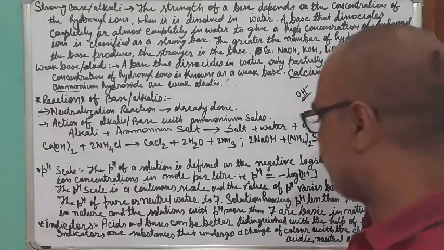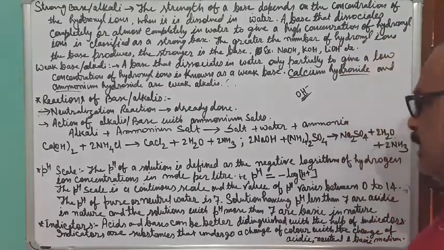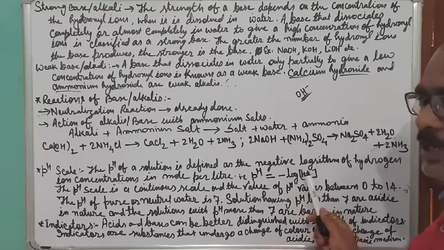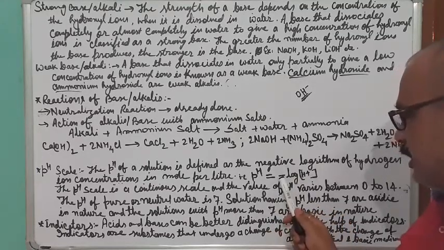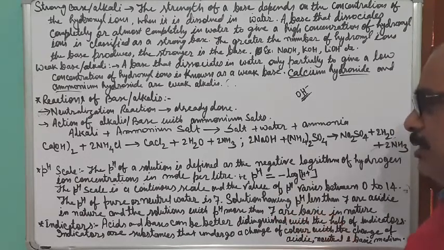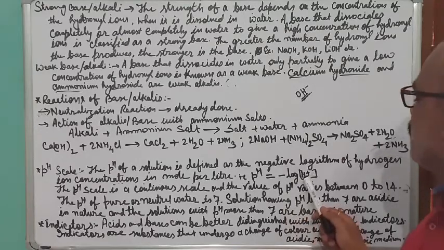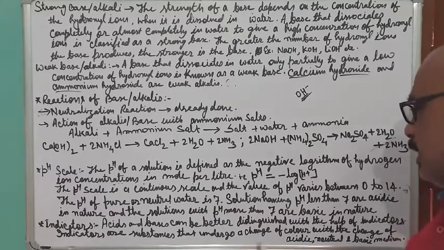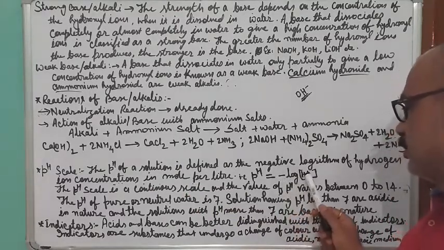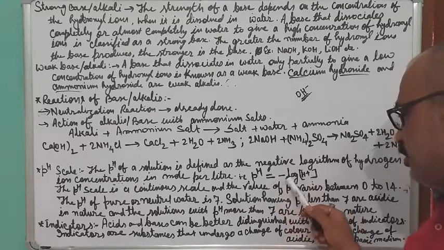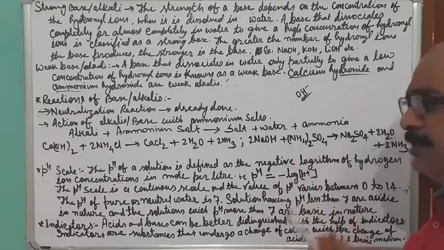Okay, pH scale. So what is the definition of pH? pH is the negative logarithm of hydrogen ion concentration. That means the pH depends upon the concentration of hydrogen ion. So now here you can see pH equals minus log H plus ion.